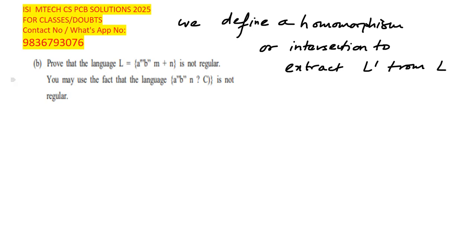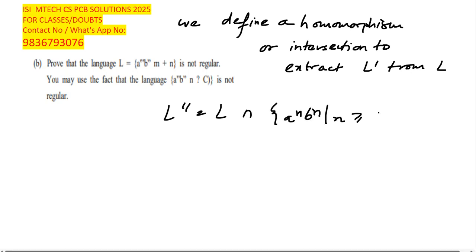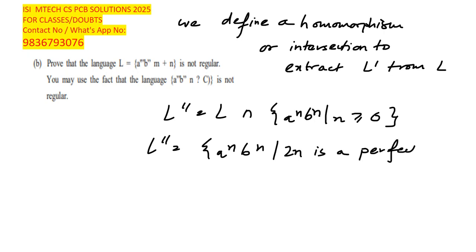Okay, so let's define a language like this: a to the power n, b to the power n, where n is greater than or equal to 0. Okay, so that is L, a to the power n, b to the power n, such that 2n is a perfect square.